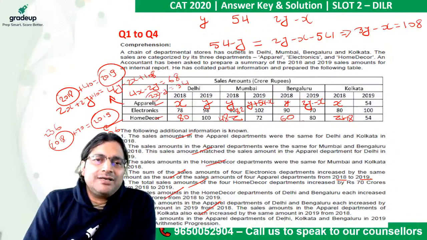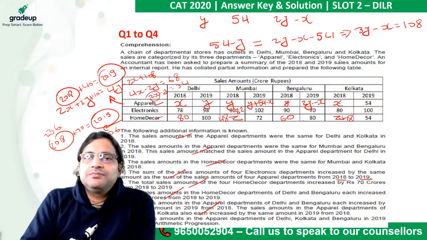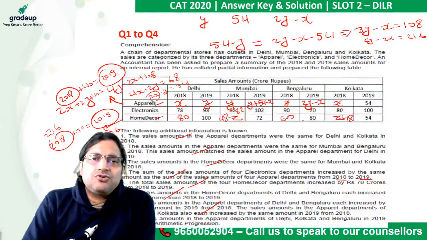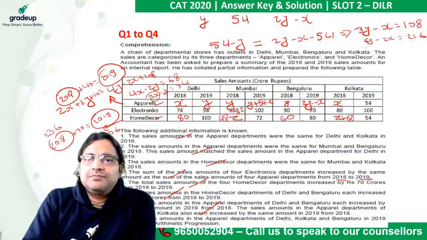And mind you, we have 2x here. 2x minus y is 34. So can we have here 6y minus 2x is 216, and 2x minus y is equal to 34.